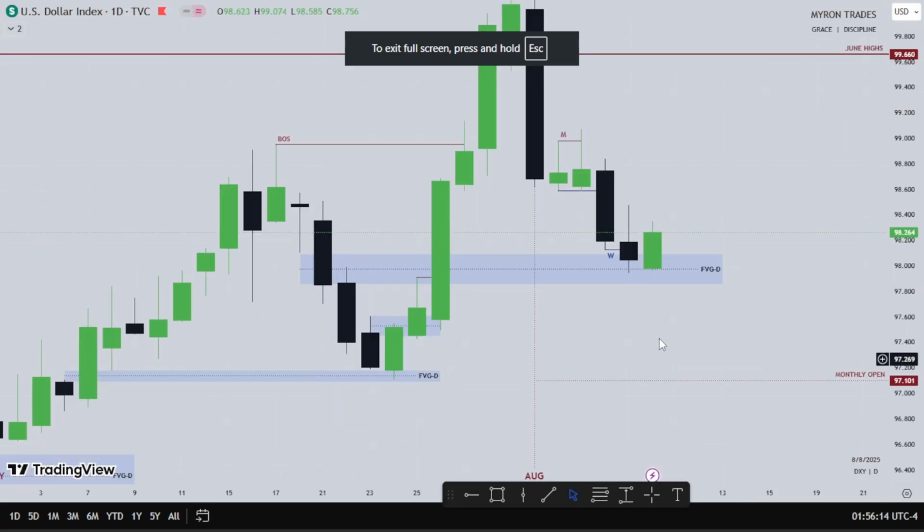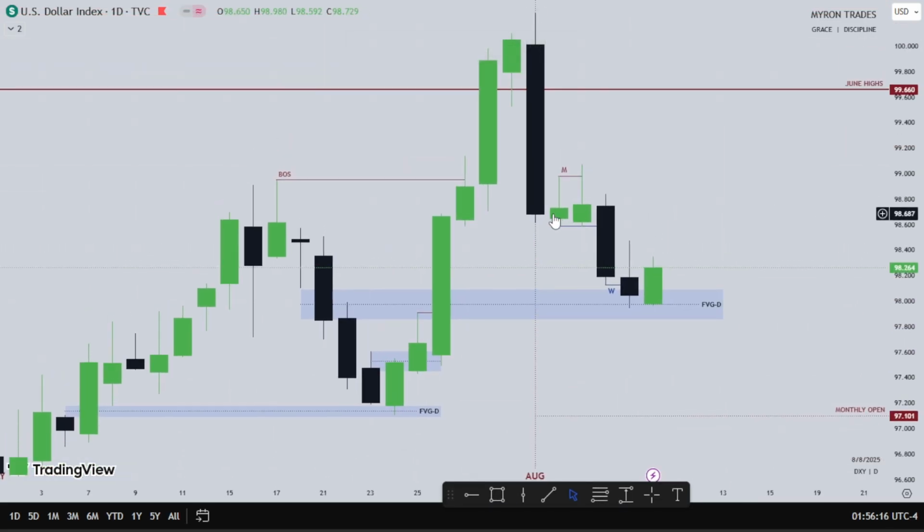So this is Monday, this is Tuesday, Wednesday, Thursday, and Friday. There's a huge fair value gap right here. You can see how Tuesday just pokes his head into this huge fair value gap created by Monday's high and Thursday's high of the previous week.